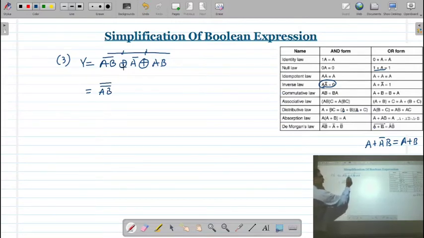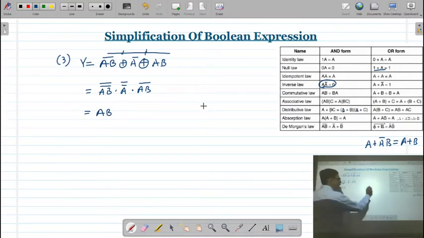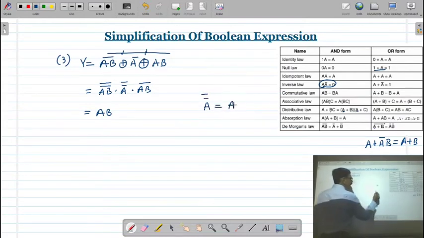Here instead of an OR gate, I have to use an AND gate. Then this is A bar, bar will be there. Again this OR gate is replaced with the AND gate, and into A B bar. And this is A B. Here you have to apply the double inversion law. What is the double inversion law? A bar bar is always going to be A. That is the double inversion law.